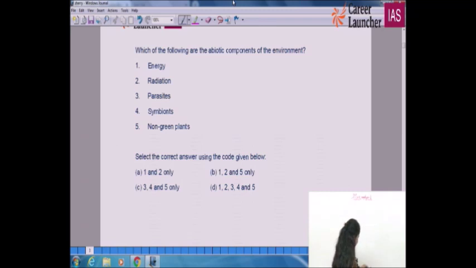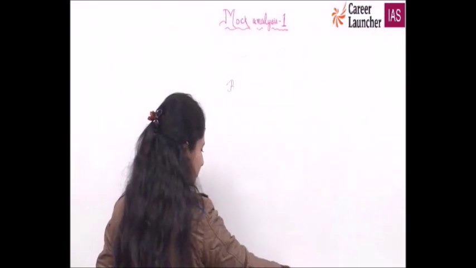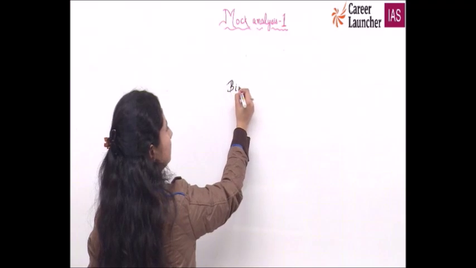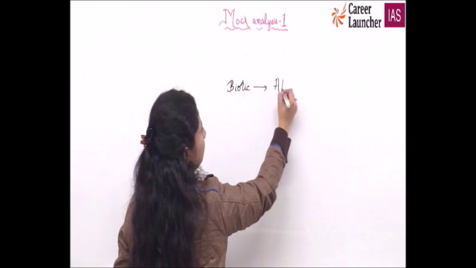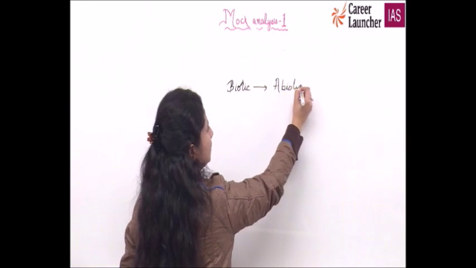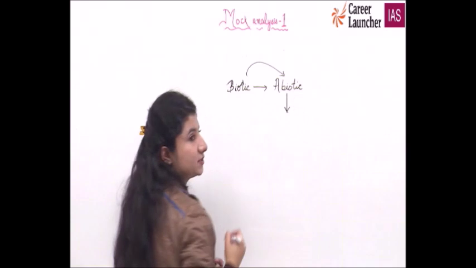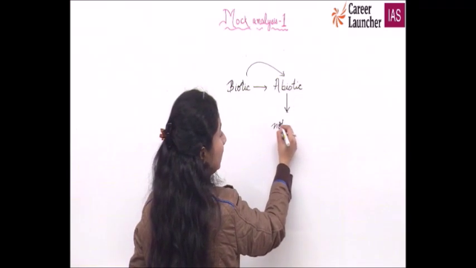Biotic would refer to something which is living, and abiotic will be the opposite of it. So we have to see those things which are not living.